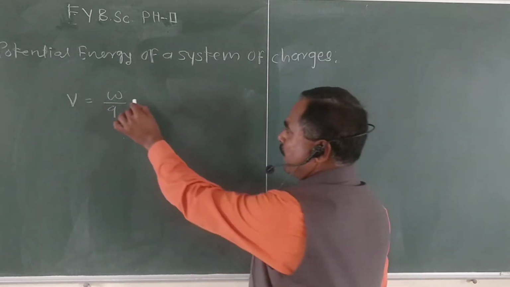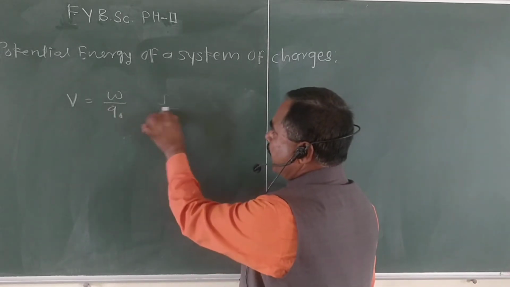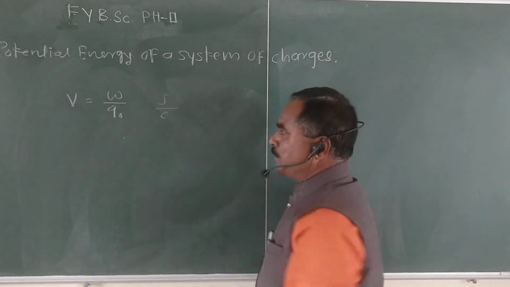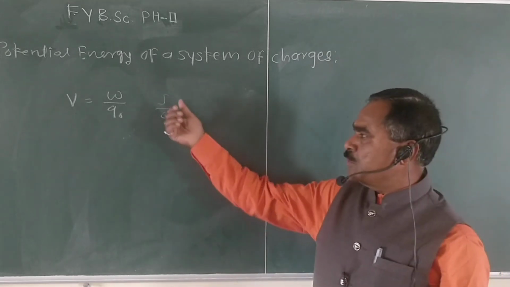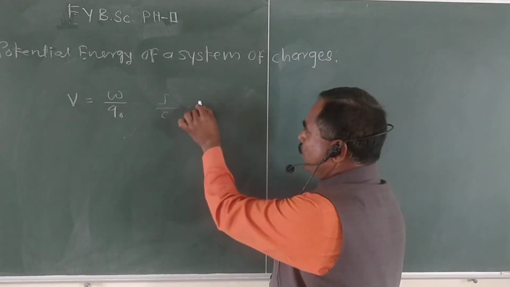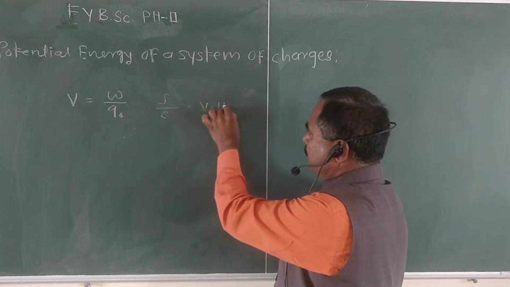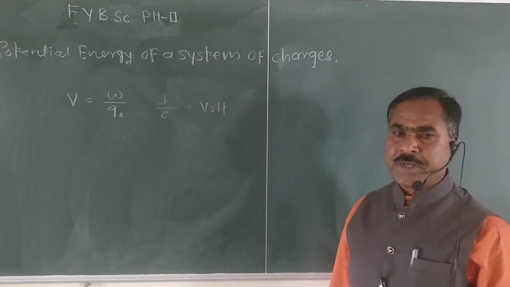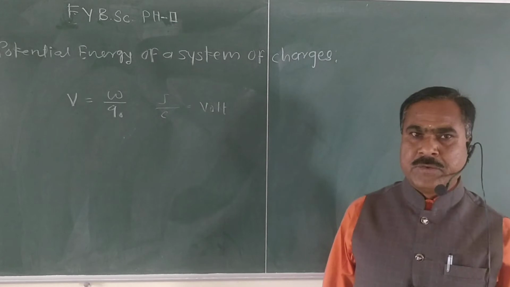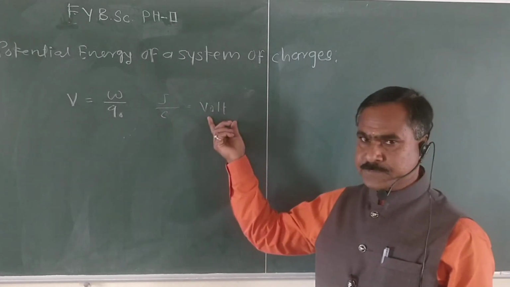W, that means work, is measured in joule and charge is measured in coulomb. So joule per coulomb, that is equal to volt, right? That means electric potential is measured in the unit volt.